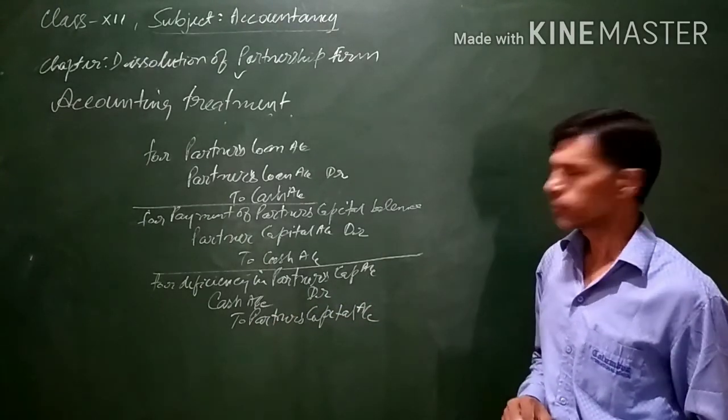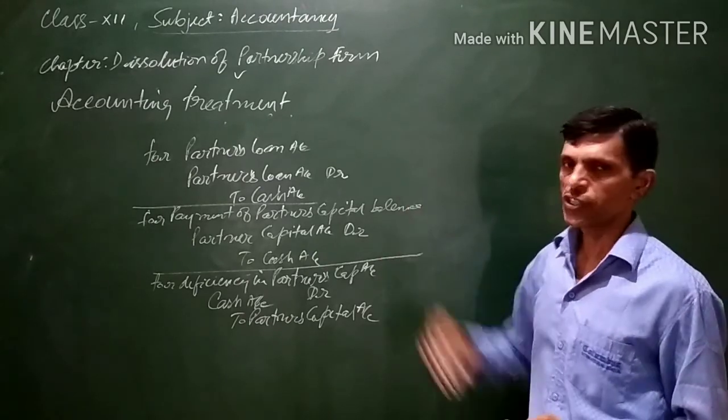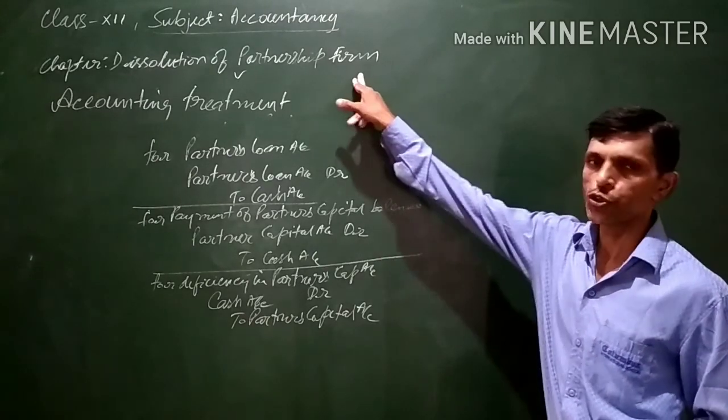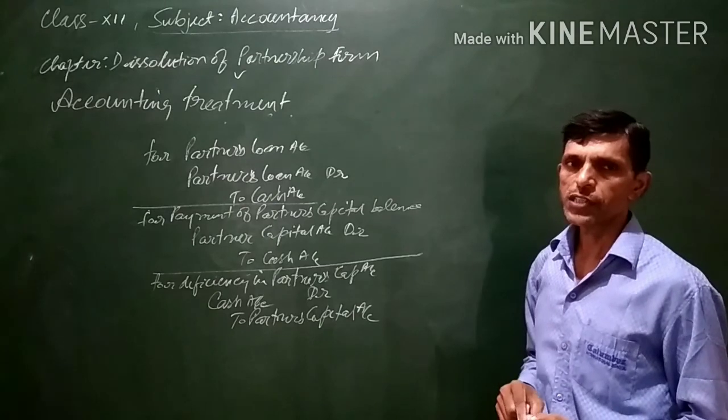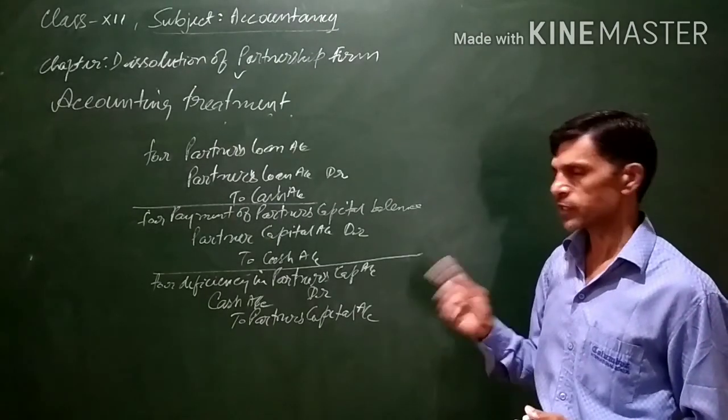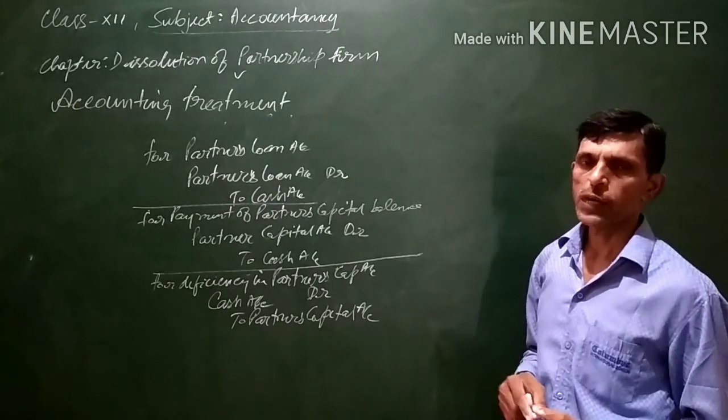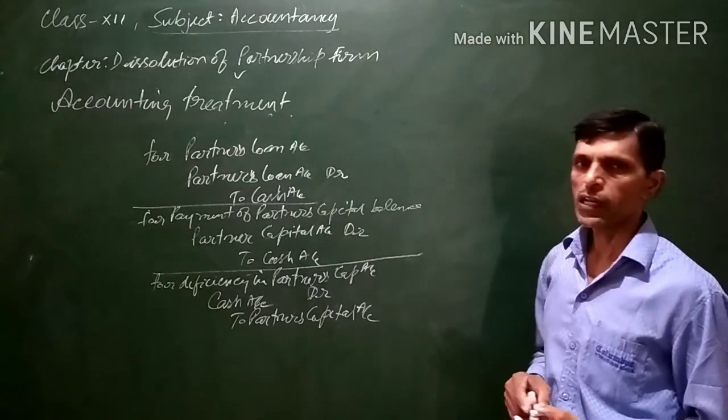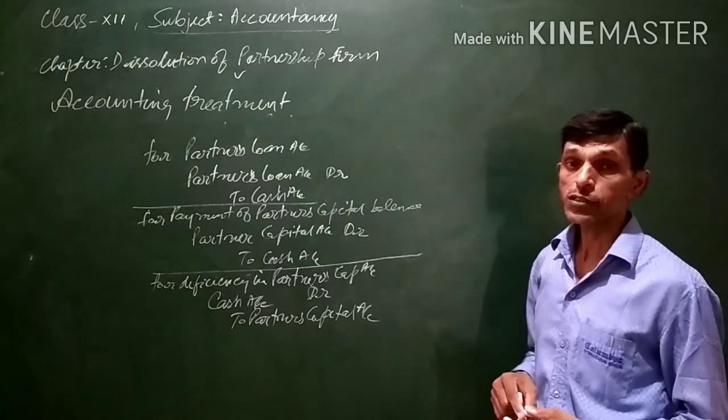This is all about the realization account and the various accounts prepared at the time of dissolution of a partnership firm: the realization account, the partner's loan account, then the partner's capital account, and lastly the cash or bank account will be prepared, and the balance of the cash or bank balance